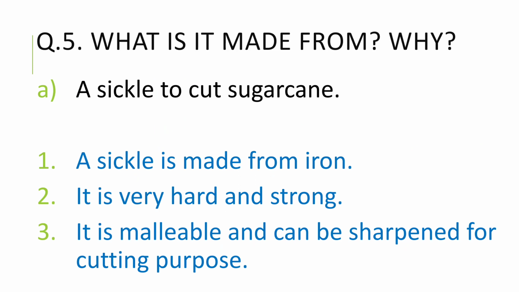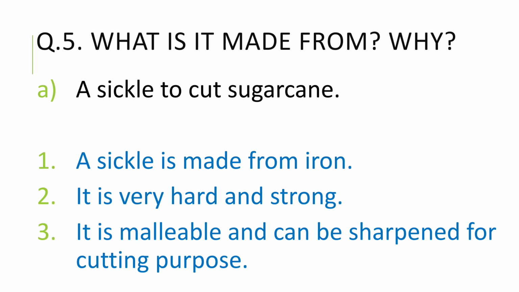Question number 5 is, what is it made from and why? The first one is a sickle to cut sugarcane. A sickle is made up of iron, and iron is very hard and strong. It is malleable. What is malleable? Malleable means they can be flattened and can be sharpened for cutting purpose,